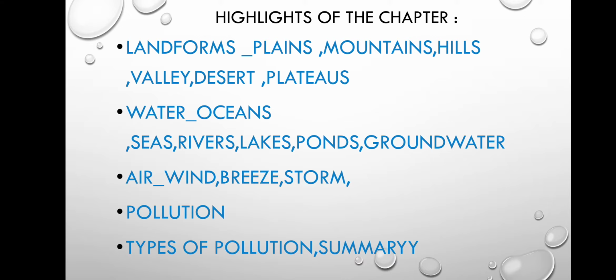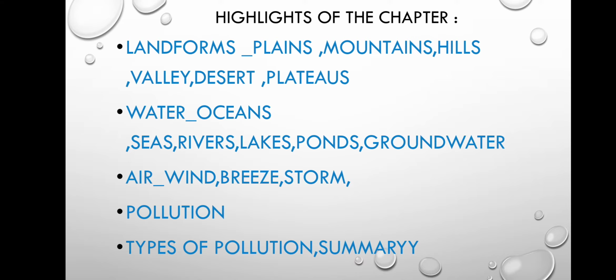The highlights of the chapter are landforms. Landforms are of many types like plains, mountains, hills, valleys, deserts and plateaus. And then we discuss the water bodies like oceans, seas, rivers, lakes, ponds, and at last groundwater.